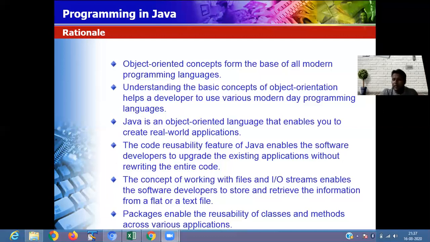In earlier programming languages, you stored your information only in a text file or a word file. At that time, you did not have any kind of relational database to store the information. Java is a language which helps you store your information in a text file, as well as in a relational database, so that when there is a requirement, you can get your information easily.